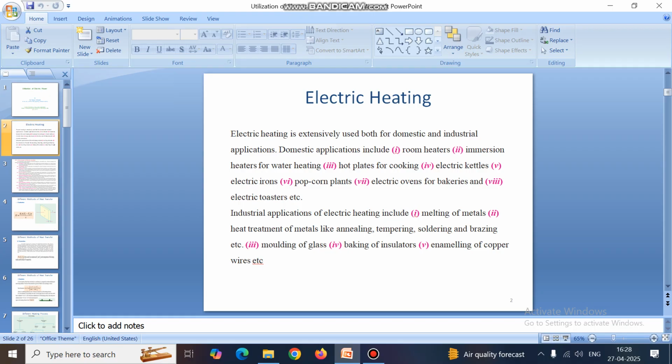And industrial applications include: number 1, melting of metals; number 2, heat treatment of metal like annealing, tempering, soldering, brazing; number 3, moulding of glass; number 4, baking of insulator; number 5, enameling of copper wires. These are the various applications of electrical heating, used for both domestic and industrial purposes.